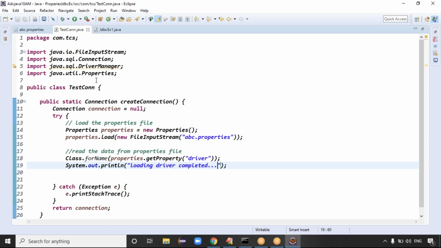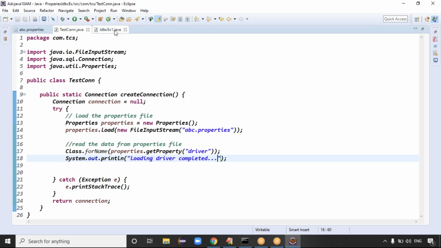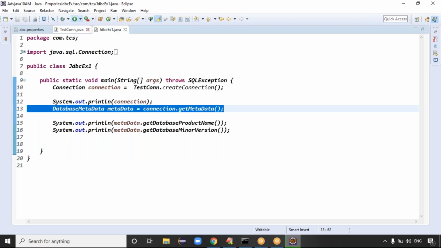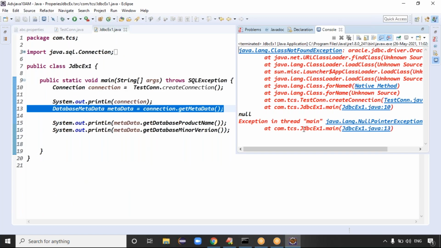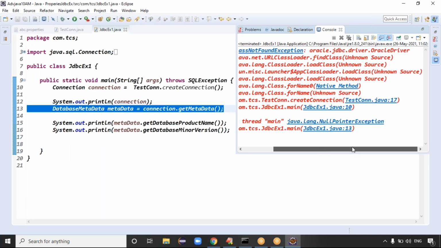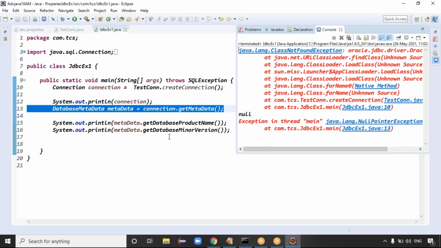Exactly. Try to run up to this code at least. We are not getting that message.